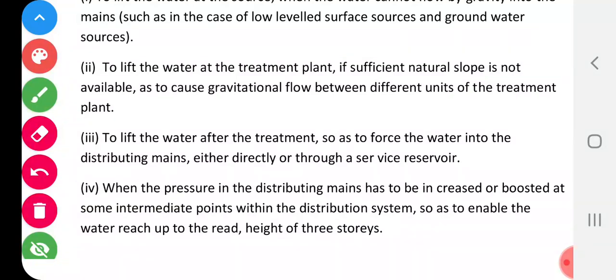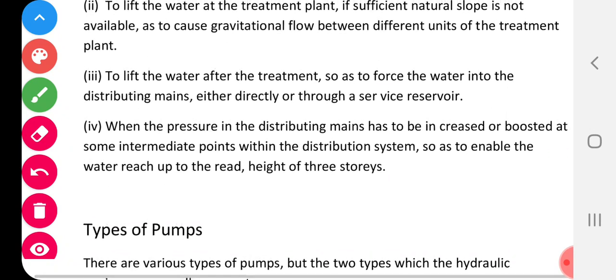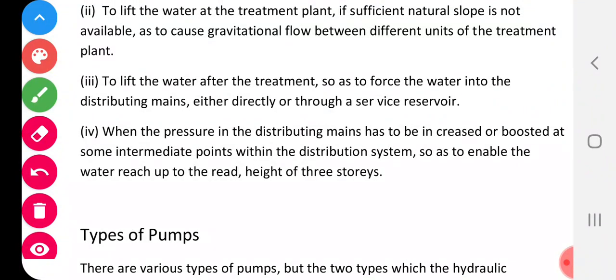The third part is to lift the water after treatment. So here it is written, you can go through it. And the fourth point, when the pressure in the distributing mains has to be increased, or boosted at some intermediate points. So when the water is going through the pipelines, at certain points water is required to be lifted because of the continuous slope. Okay, then we have to lift at intermediate points.